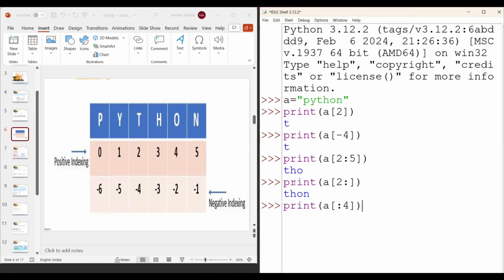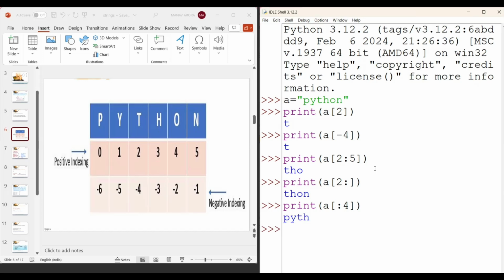The last position is 4, and as I discussed, the last number we never include, so it's up to number 3. If the starting number is not there, then we start from 0. So 0, 1, 2, 3, that means PYTH. It's printed like this.